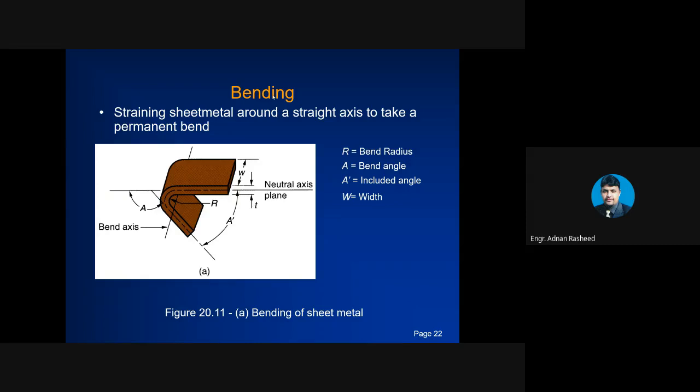This type of process is known as bending, where R is known as the bend radius. If this is the neutral axis and this is the bend axis, the angle between them is known as the bend angle. The angle formed between the neutral axis and the bend axis on the inner side is known as the included angle and is represented by A dash. R is the bend radius, A is the bend angle, A dash is the included angle, W is the width, and T is the thickness of the sheet.